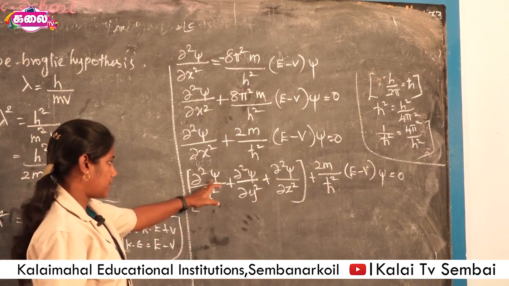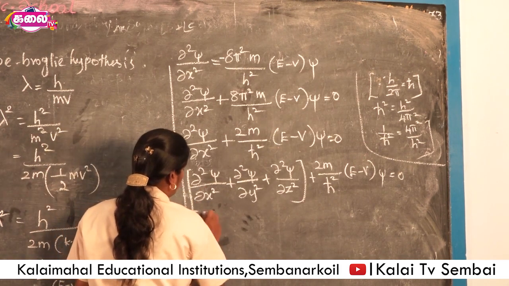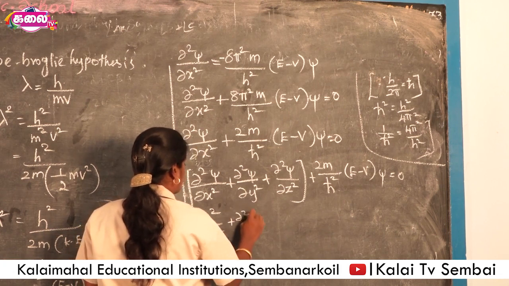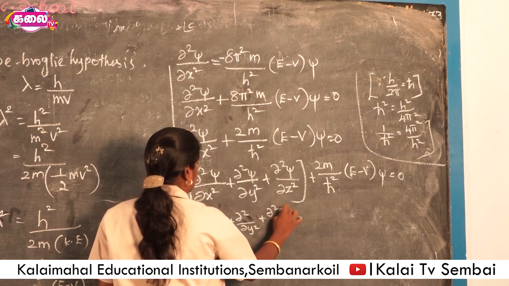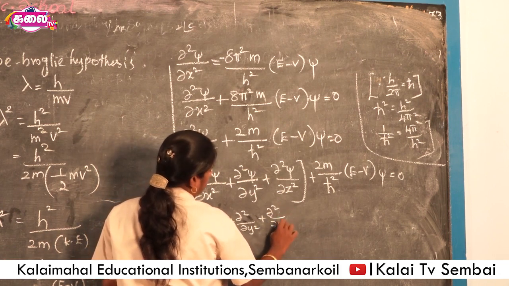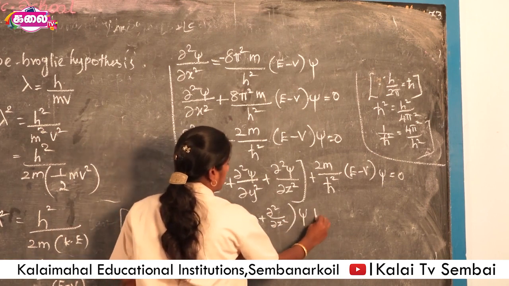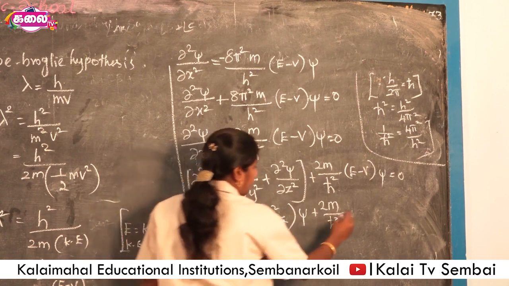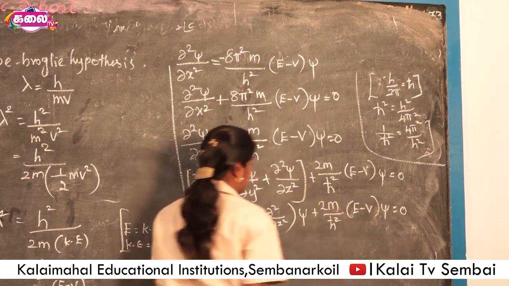In this equation, psi is common to all 3 terms. So it is also written as dou squared by dou x squared plus dou squared by dou y squared plus dou squared divided by dou z squared of psi, plus 2m by h cross squared E minus V of psi is equal to 0.